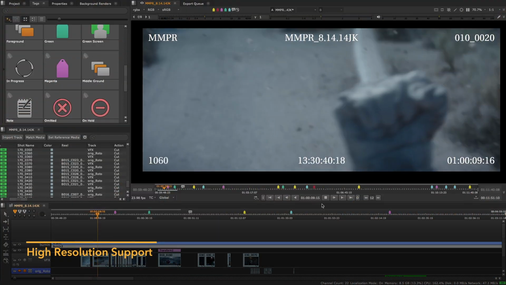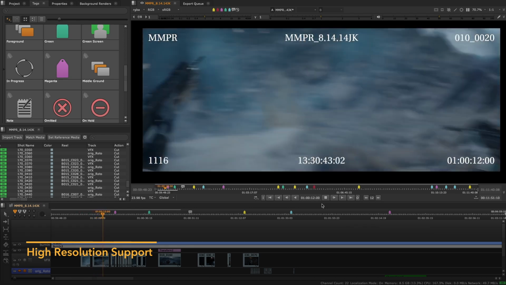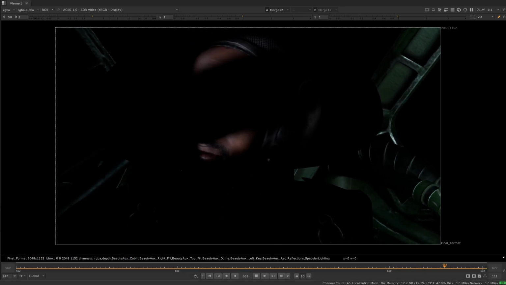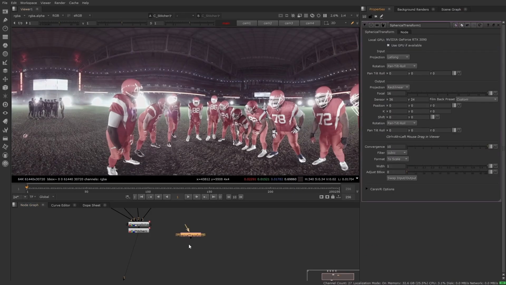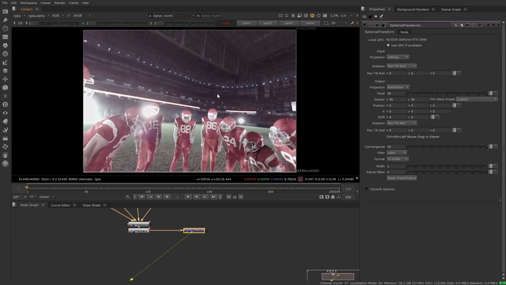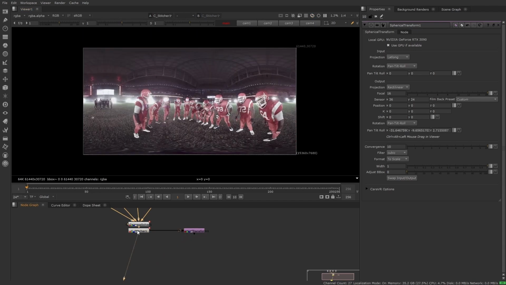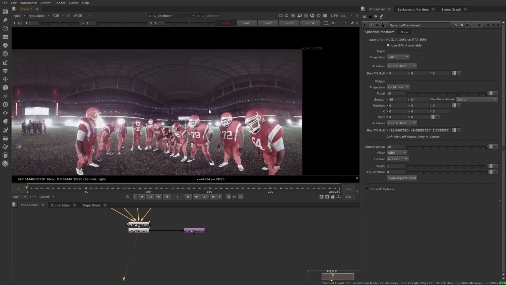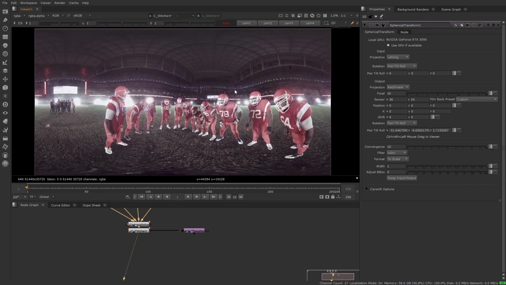Nuke has empowered artists and companies to create the unimaginable, but some effects were locked at 16K resolution due to hardware constraints. For studios working on installations and theme park rides, as well as pushing the boundaries with matte paintings and on-camera VFX, we now support a number of planar operations on images up to a resolution of 64K. This means that for Nuke 15.0 and 14.1, all CaraVR nodes, spherical transforms, and lens distortions can now be used on even larger resolutions, giving you greater scalability in your projects.